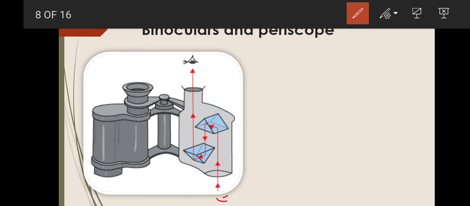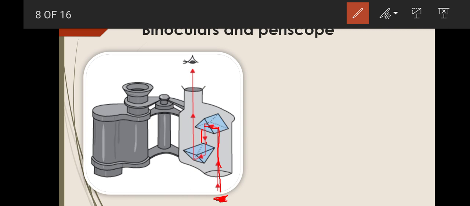The light ray coming from this object, when it strikes the prism, will get internally reflected. Again it strikes the second surface and will get total internal reflection again, and then emerge out from the glass in a straight path.